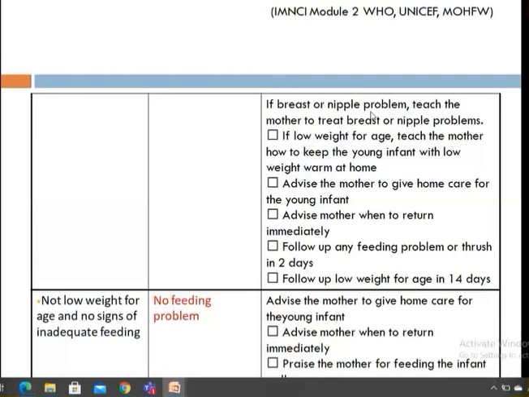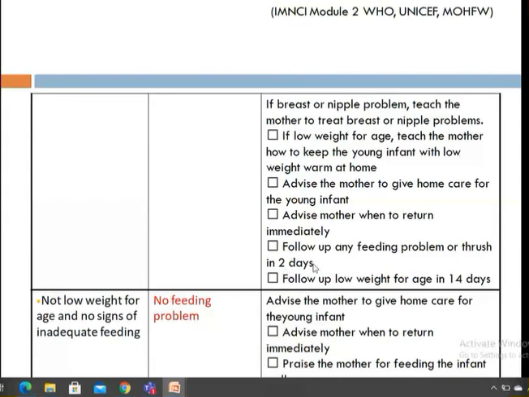You have to teach them how to keep young infants warm, and advise the mother to give home care for the young infant, advise the mother when to return immediately, and tell her the general danger signs. If the baby is not feeding at all, is having convulsions, is vomiting every time, or becomes very lethargic or unconscious, rush back to the hospital. If not, then follow up is usually in 2 days. For low weight only, the follow up should be within 14 days. For a feeding problem with thrush, the follow up should be within 2 days.